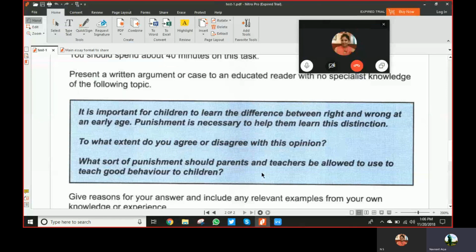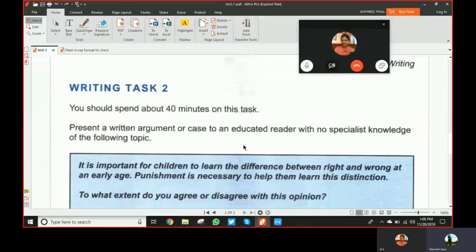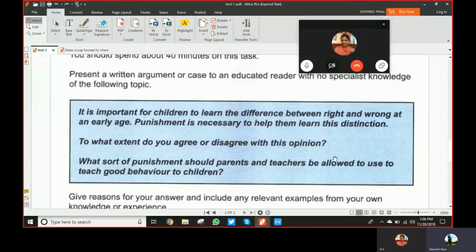Basically, that is why I was discussing the two-part question, because if you see the half till here, it is an opinion essay. But if you see this, another question is added to it. So this is basically the structure of a two-part question. These days they are mixing the question and sending it to us in the exam, so you have to be careful.